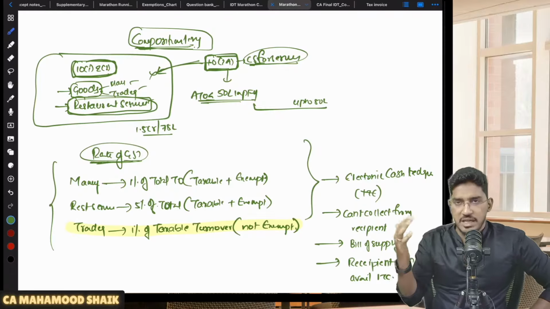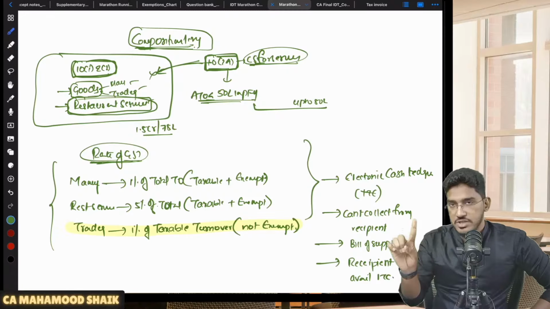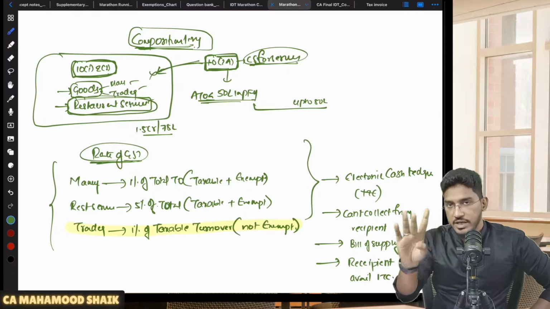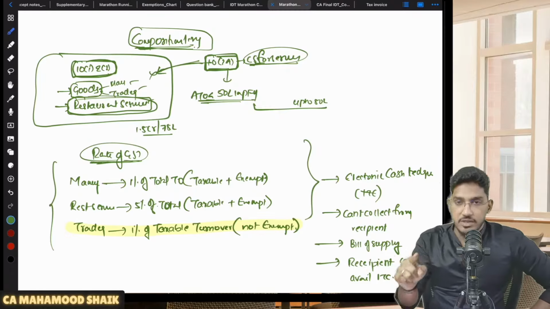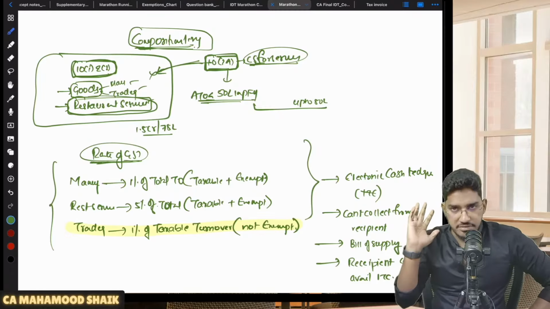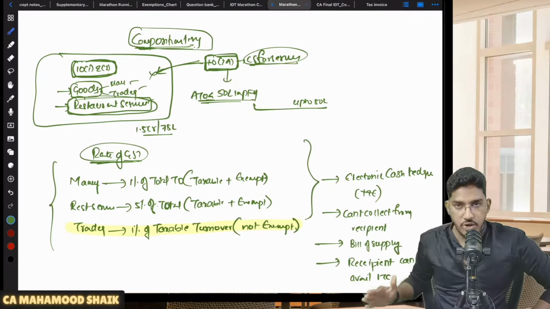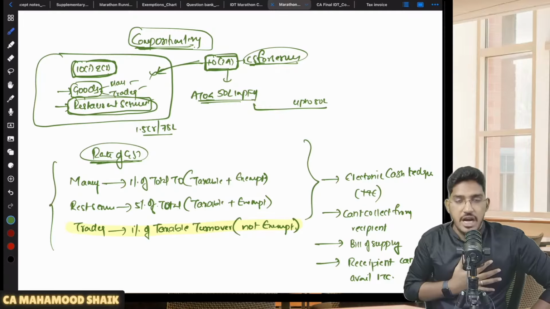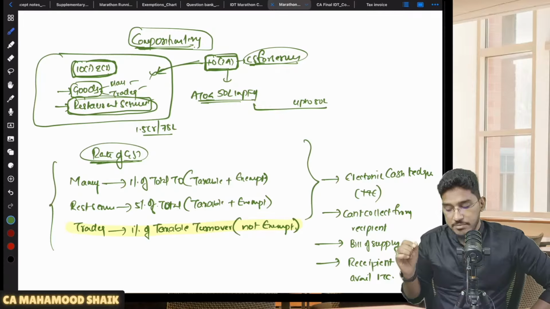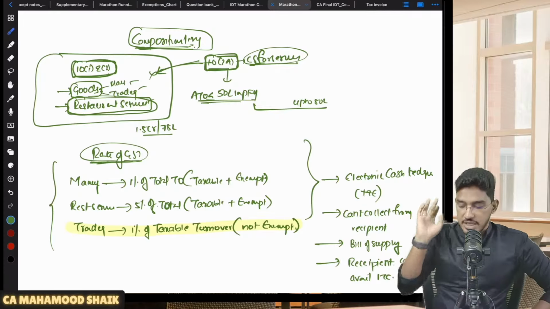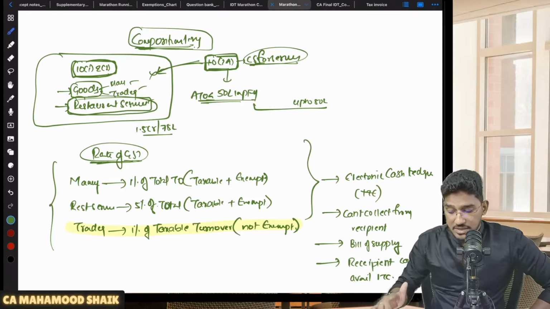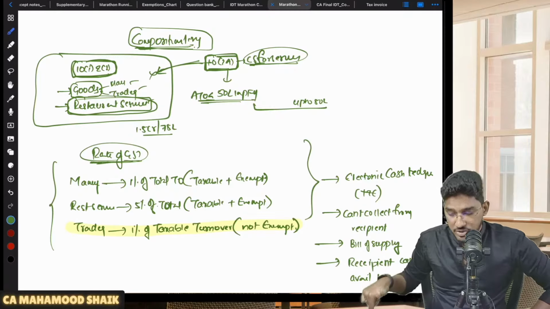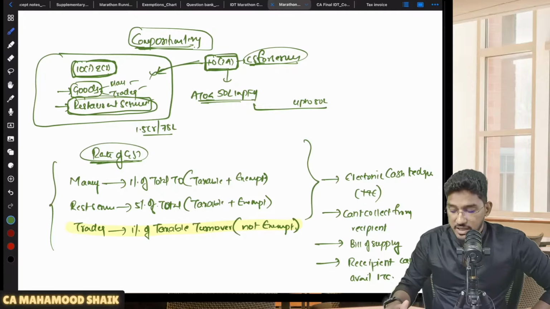Here there is no separate limit for special category states. For 10 subsection 2A, we have a universal limit all over India, 50 lakh rupees. So if your aggregate turnover in the preceding financial year does not exceed 50 lakh rupees, then in the current year you can opt for the composition scheme under 10 subsection 2A, and you can remain under the composition scheme only up to a turnover of 50 lakh rupees in the current financial year. Understood? Now, sir, in case a person has opted for the composition scheme under 10 subsection 2A, what will be the rate of GST they are required to pay?